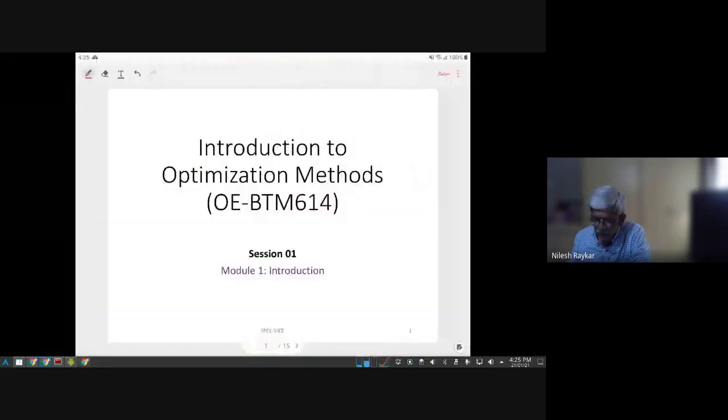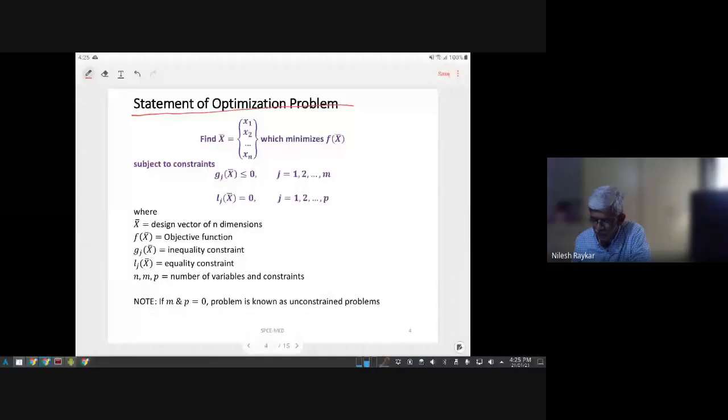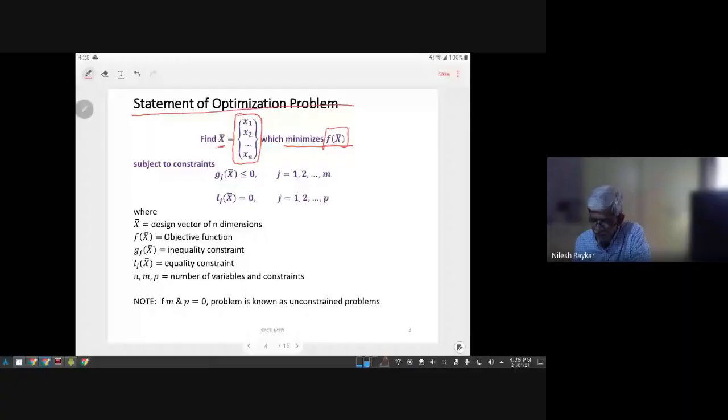Okay, so if you have to state the optimization problem, I'll just read the mathematical definition, and you have to tell me which component is what we discussed earlier. It is: find x bar, where x bar is a vector which contains a number of parameters x1, x2, x3, x4, which minimizes f of x bar, some function of these variables, subject to constraints. We'll discuss the constraints later.